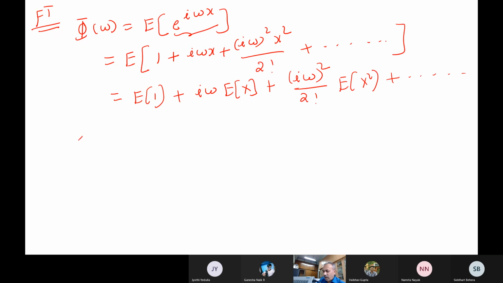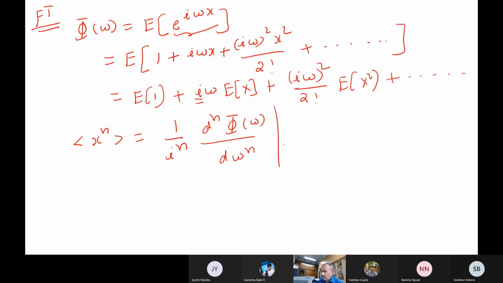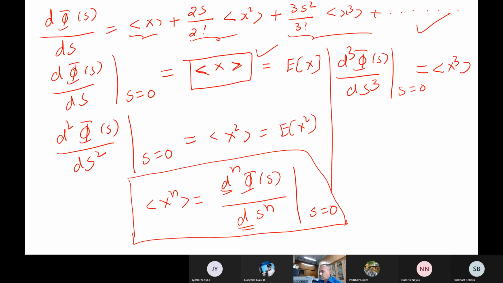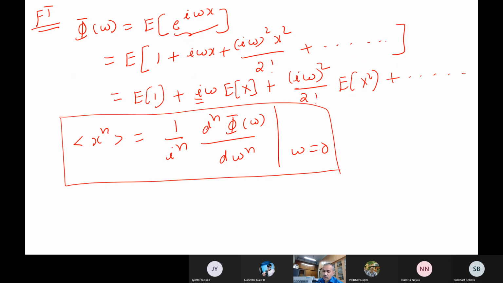So here also I can find out all my moments, but the only difference between Fourier transform and Laplace transform is that now I have this imaginary number. So I have to do d^n phi of omega by d omega to the power of n at omega is equal to 0. So this is how I can calculate the moments by differentiation also. If we are doing Laplace transform there will be no i, so directly you can calculate from this expression, or with Fourier transform I can calculate from this expression also. So both are the same only. Sometimes integrations are easy, sometimes derivatives are easy, so it is up to you actually.